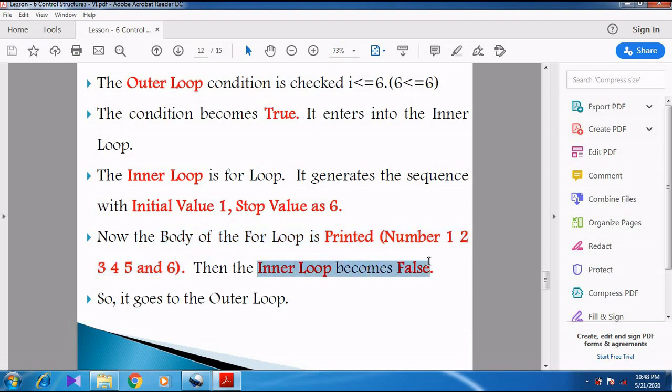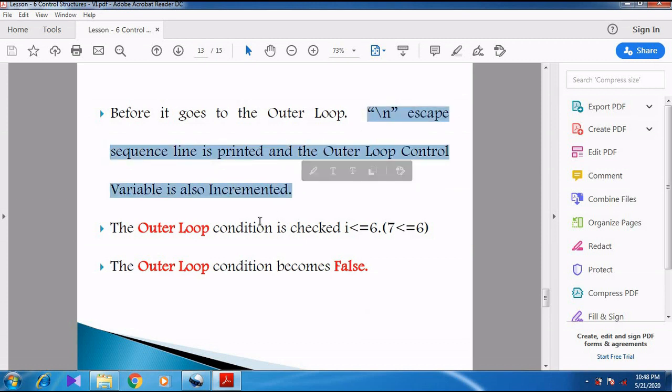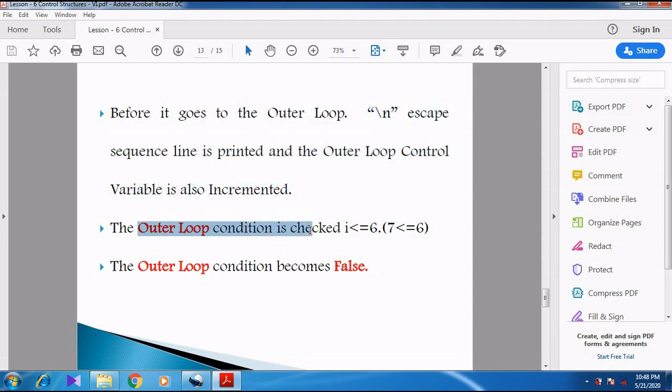Now the inner loop becomes false. So it goes to the outer loop. When it goes to the outer loop, the \n sequence is printed, and then the outer loop variable is incremented. At the same time, 6 plus 1, it becomes 7. So when the outer loop condition is checked, 7 less than or equal to 6, the condition becomes false.